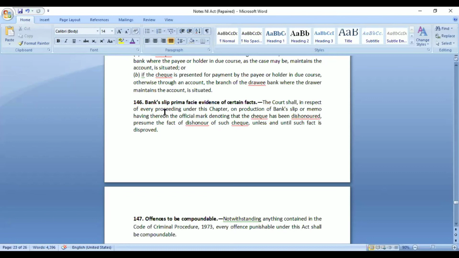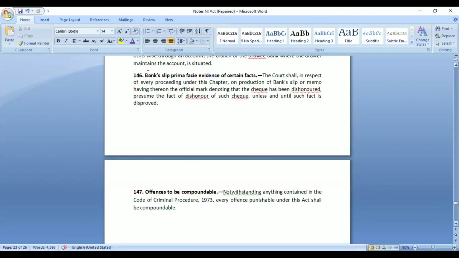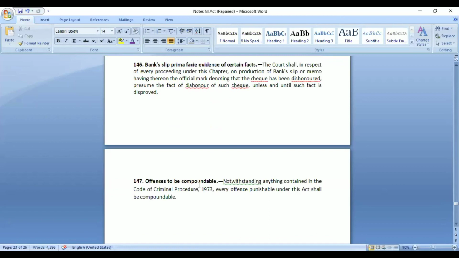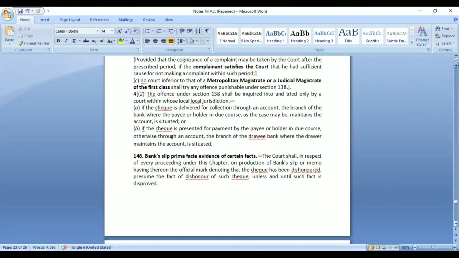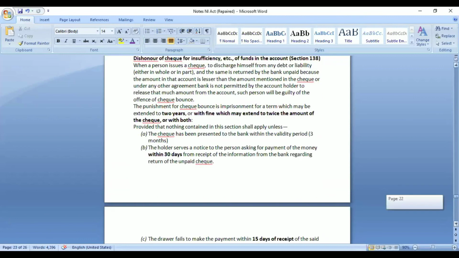So that particular banker slip would be considered as what? It would be considered as a prima facie case of the check being dishonored. So that would be also given along with the case. So when the case is filed, that particular notice which is served to the person, that notice is also given, and also the banker slip is also given, which is considered as a prima facie evidence for this particular case. So this section is not important, just I mentioned it. Section 138 is important that you can remember from this part.